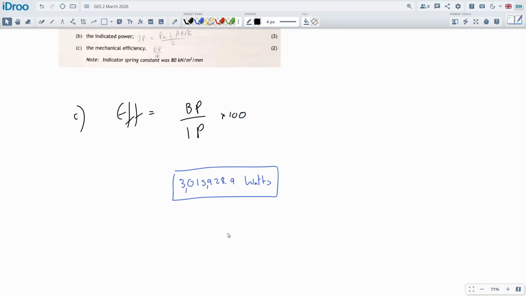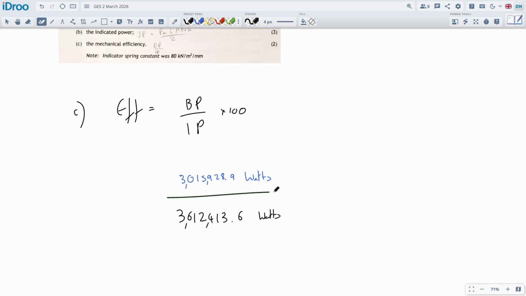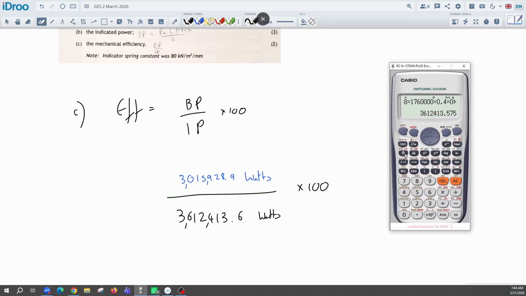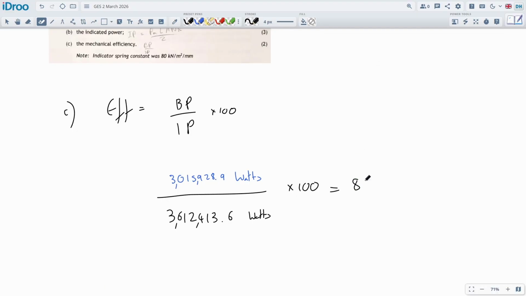So what do you think? 90% efficient? Pretty high efficiency. Times by 100. See what we get. A lot of numbers to type in. So I like a natural fraction just so it looks easy to see. Double checking. Yeah, looks good. 3612413.6. Cool. They look good. 83%, not 90%. 83.488, so about 83.5% efficiency.